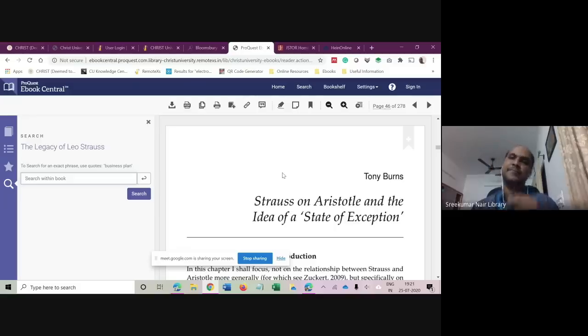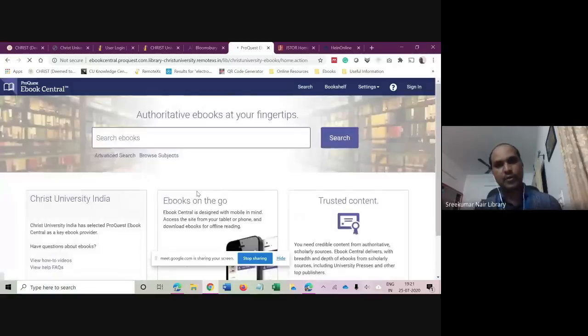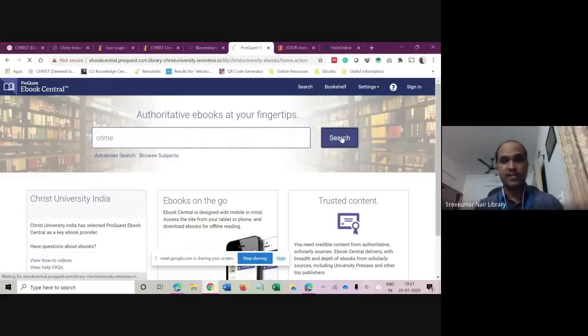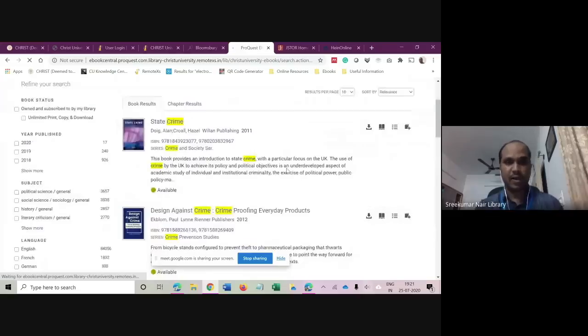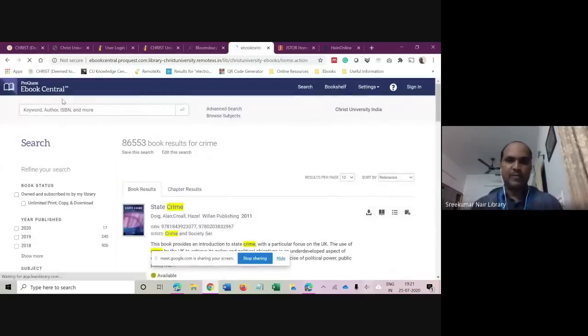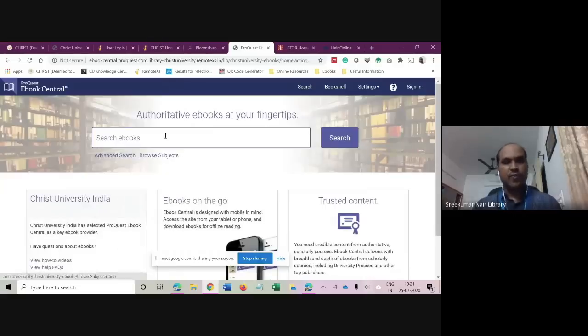You can go to the portal. You can search for the books better. And when you have been given an assignment, I feel that this will be much more useful than any other techniques. Likewise, you can even search for books. I showed you how to browse by subjects. You can also directly search here according to keyword. I just type crime, and these are the books on crime. It's a very user friendly portal, so you can use this portal to find ebooks.